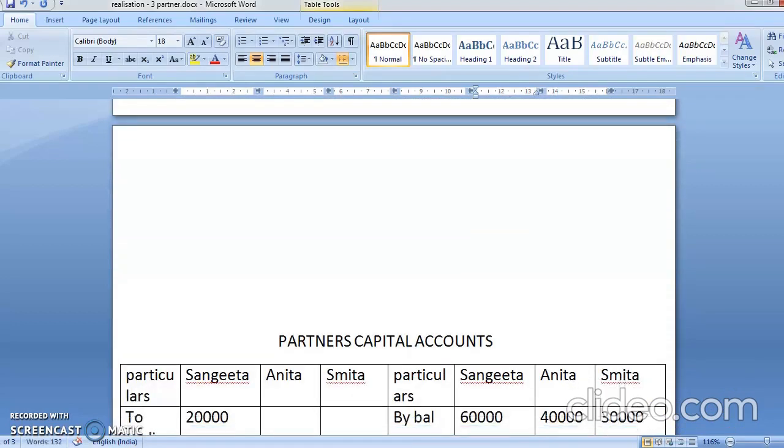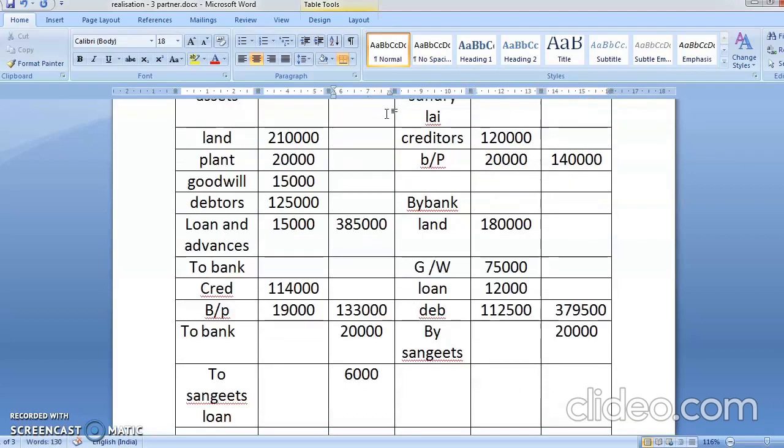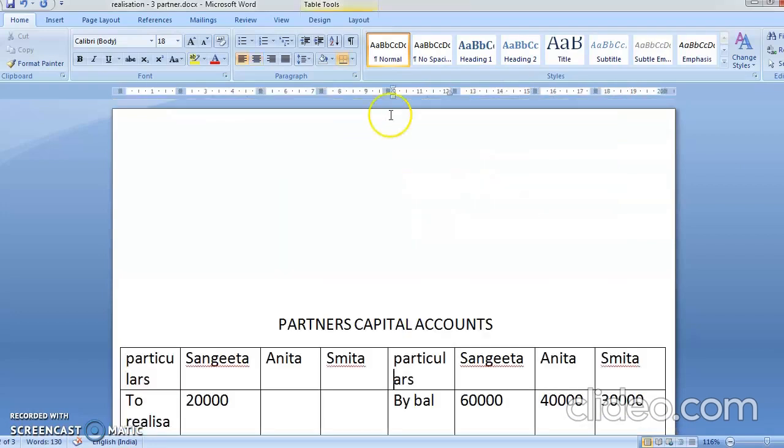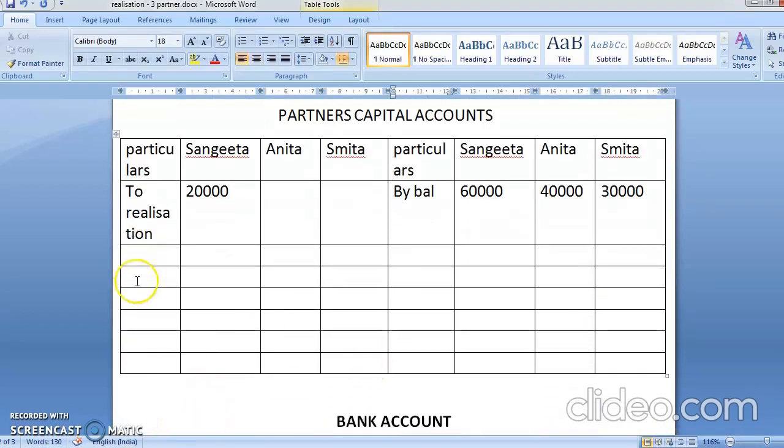Before going on, I have told you, in the examination, if you're writing this thing in pencil, you are going to rub it off. So I'm going to rub off my totaling. This was only to tell you what my debit total and credit total are. Now I'm going to write it in partners capital: to realization account. You have to write it fully, I'm writing a short form. To realization account 1,800, 1,800 and 900.